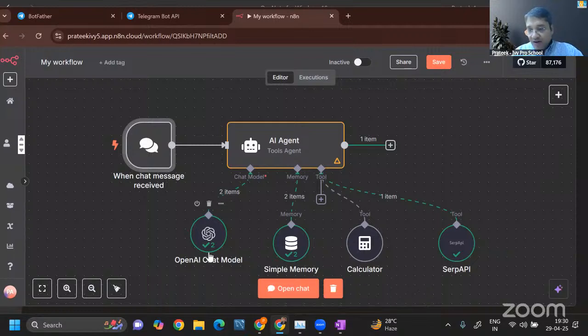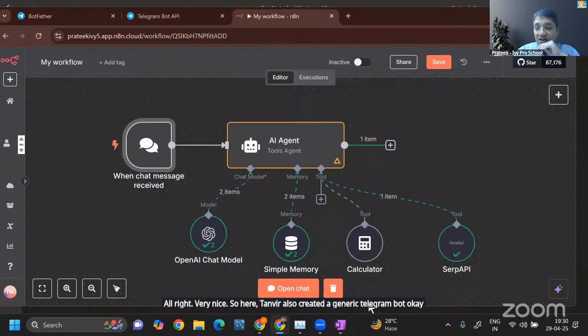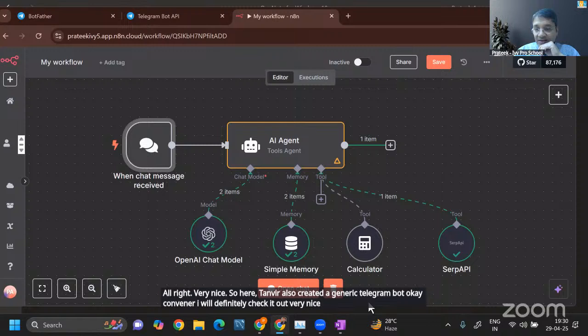All right, very nice. So here Tanvir also created a Gen AI Telegram bot. Okay, Tanvir, I will definitely check it out. Very nice, definitely.